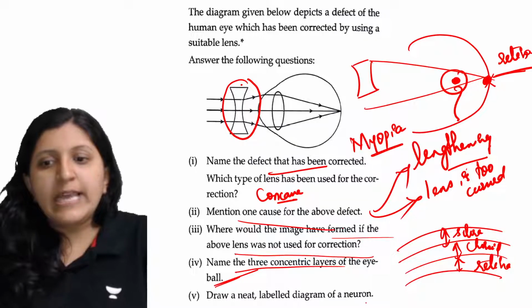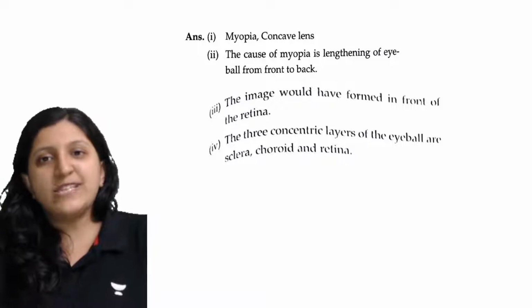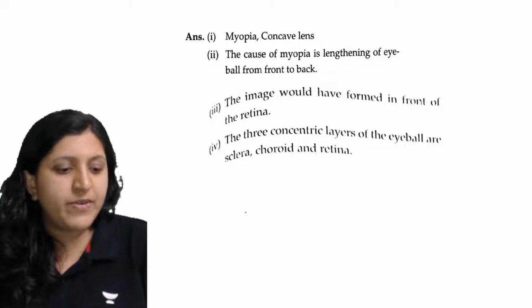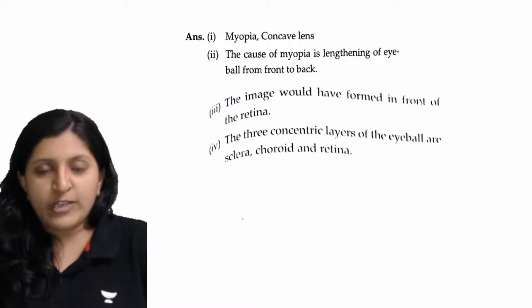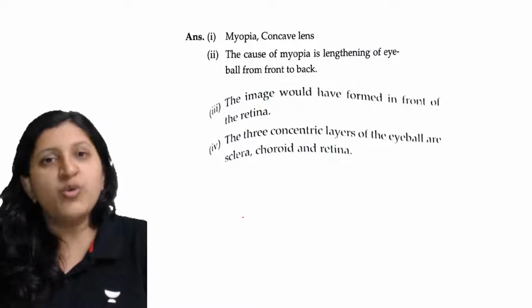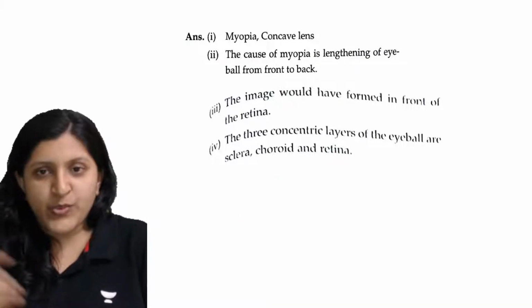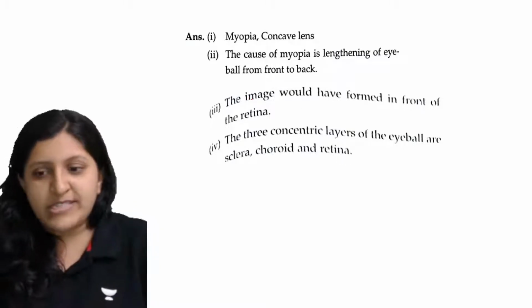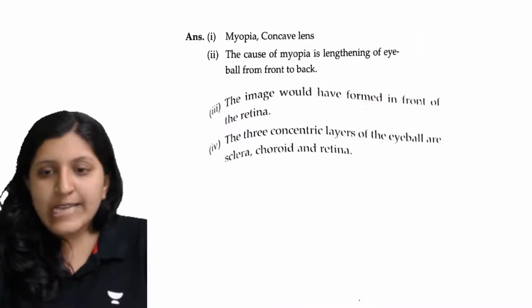Draw a neat labeled diagram of a neuron. Why exactly have they asked a neuron? That is because the sensory cells, that is rods and cones, basically have a neuron ending. They are part of the nervous system, neurons themselves, since they have their own axon fiber as well. So it is a neuron itself. Since it is related to the nervous system, they can ask this question with the sense organ also.